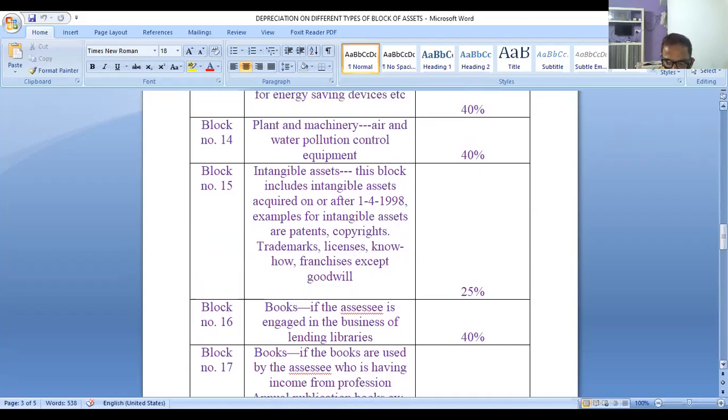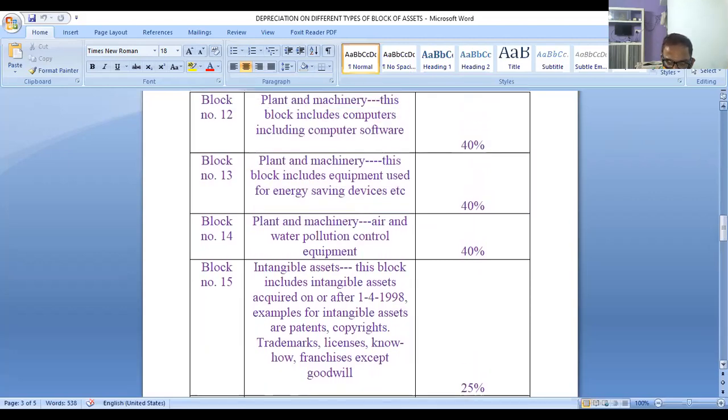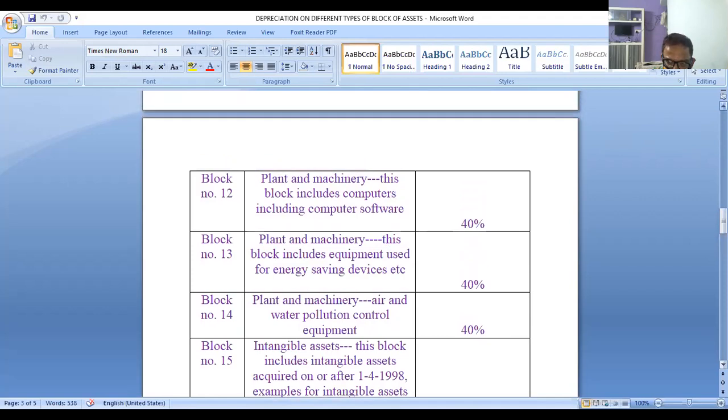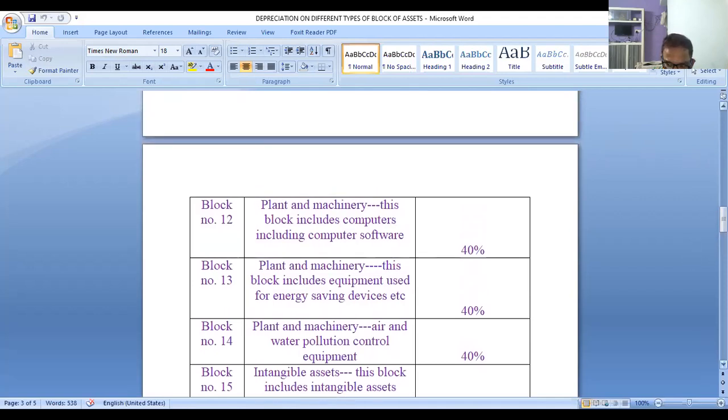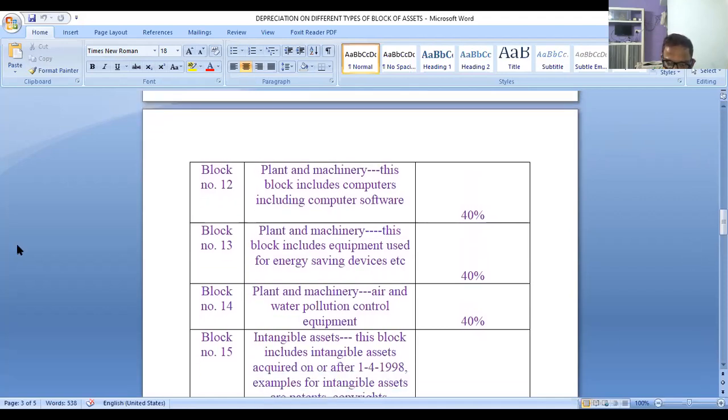Then, there are common rates of 40%. On which ones? If it is computers or computer software, you have to calculate depreciation at the rate of 40%. They will never mention it in the problem. You have to calculate it yourself by seeing the block table. If it is a computer or computer software, you have to calculate depreciation at the rate of 40% by default.